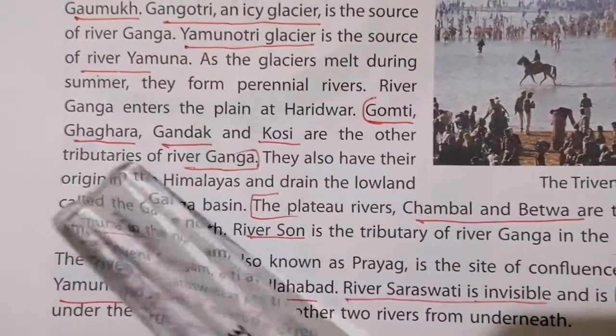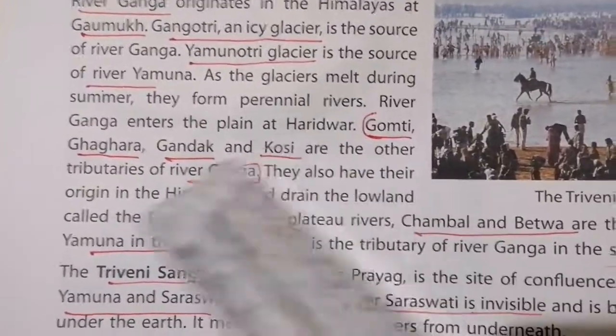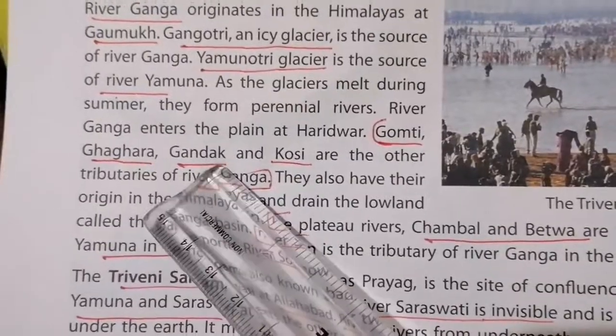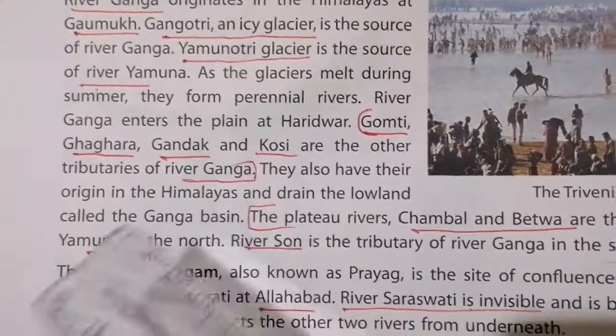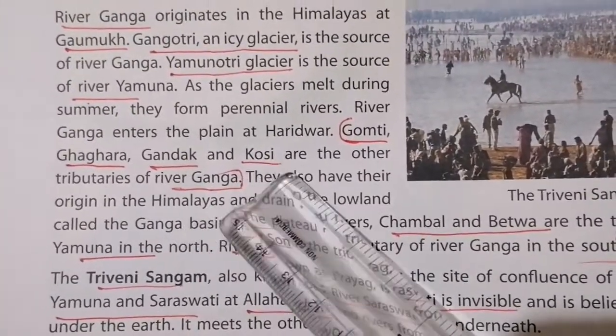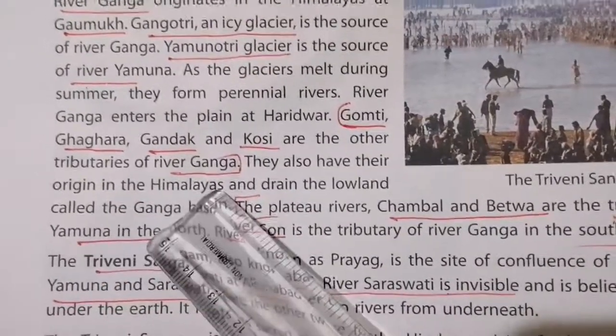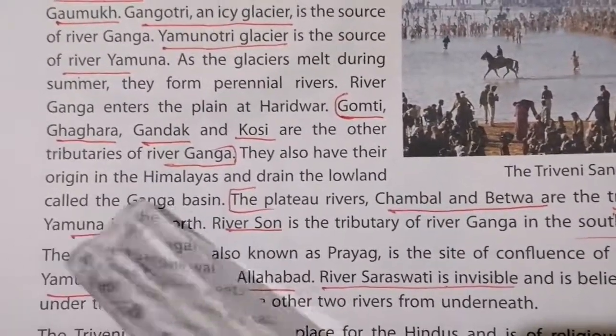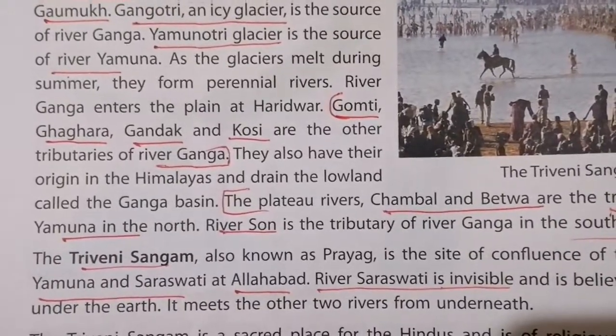So which are the tributaries of Ganga? Gomati, Gaghara, Gandak and Kosi. Now they all have their origin in the Himalayas and drain the lowland called the Ganga basin.